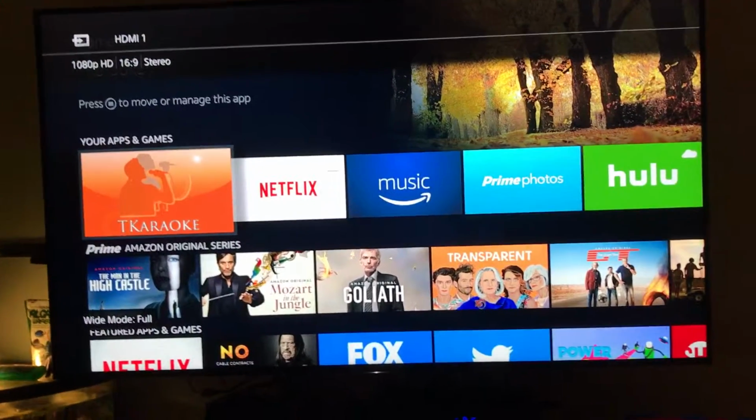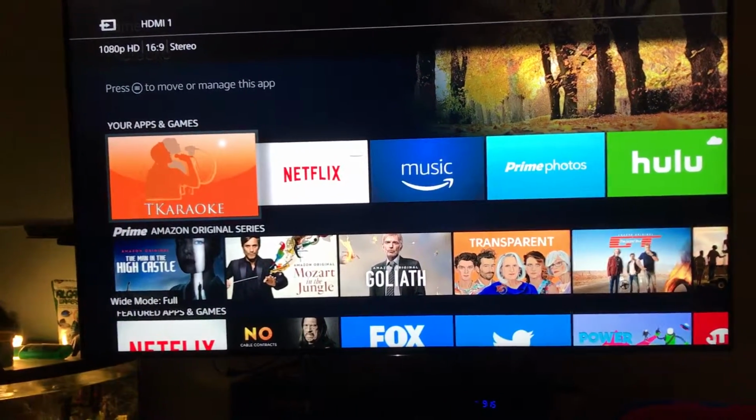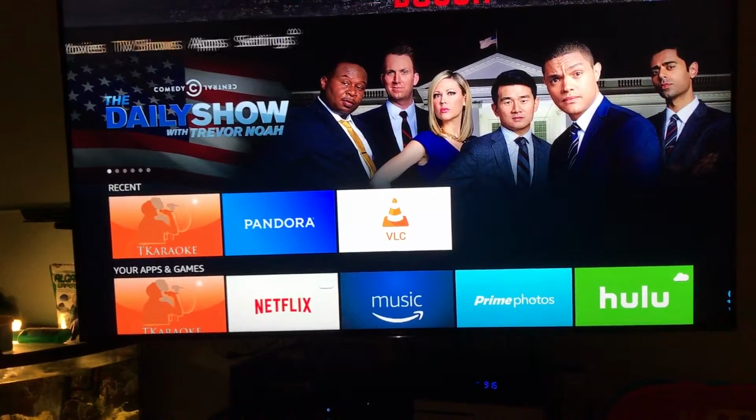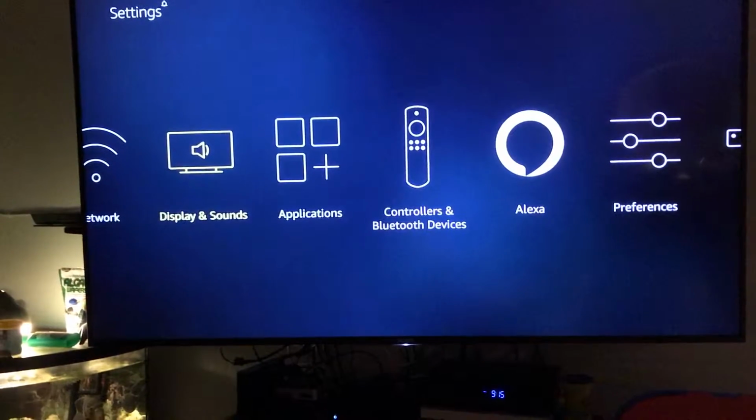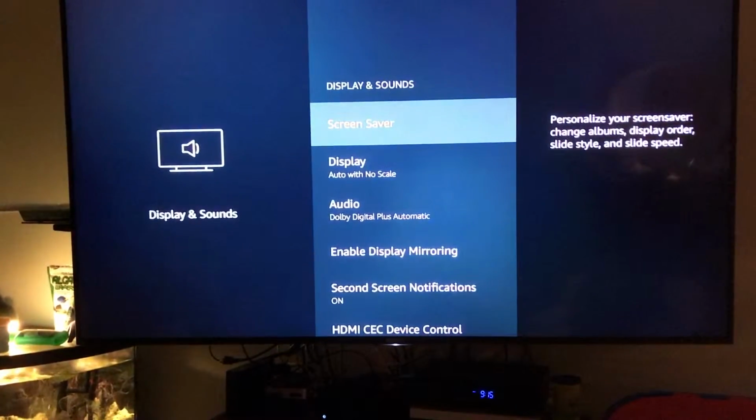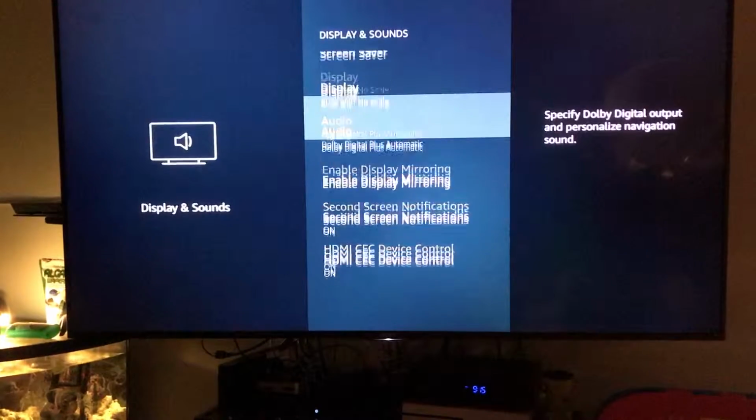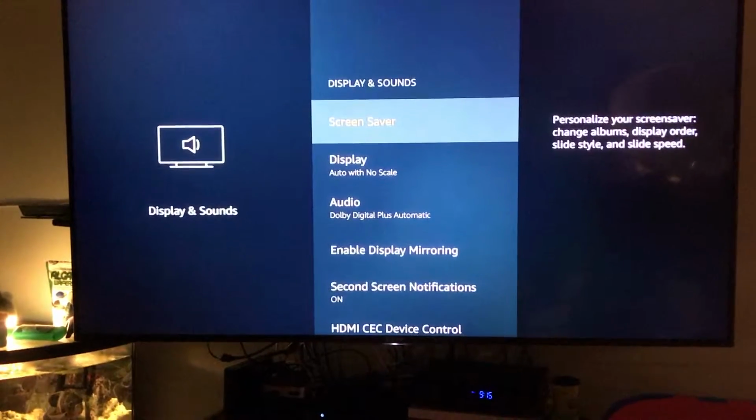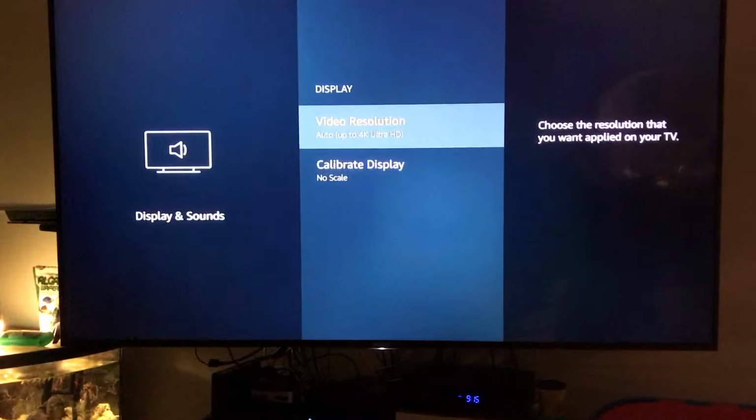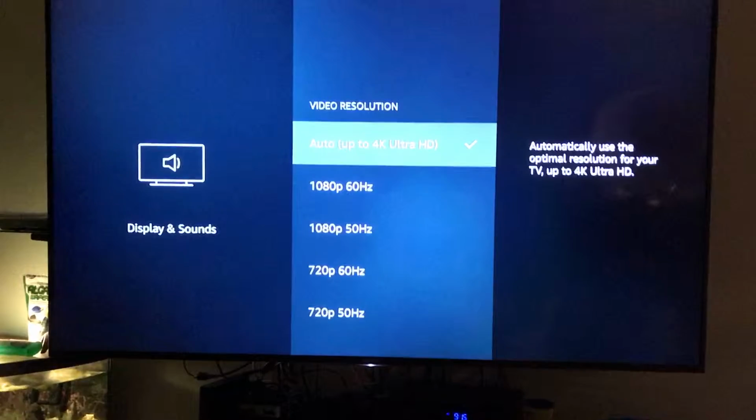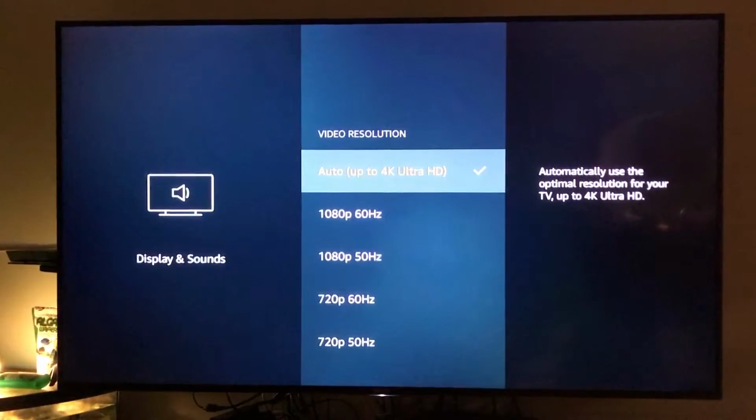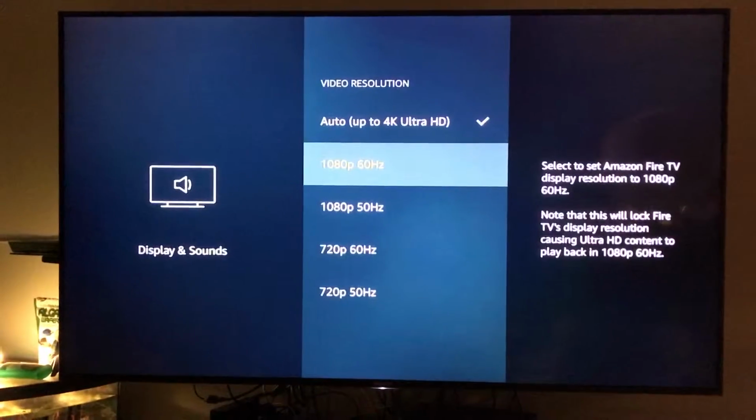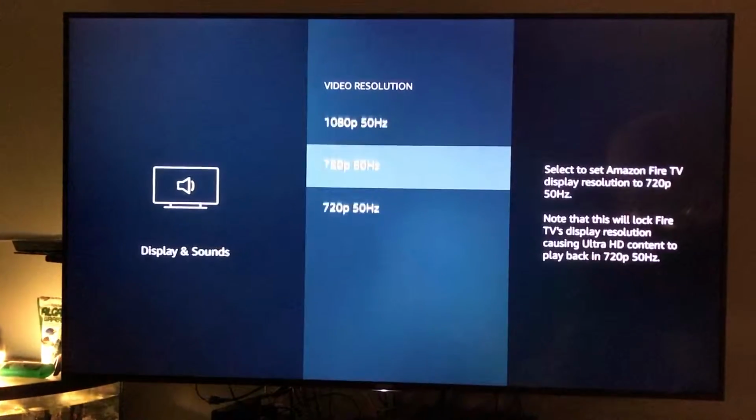And if you go to settings, and then display, and then resolution, you see that there's no way to force it to run in 4K resolution. It's auto scale, and it's auto up to 4K, or you can pick a resolution lower than that, but you cannot pick 4K.